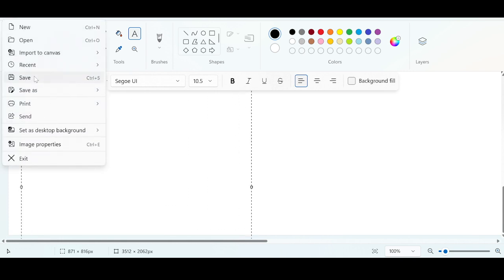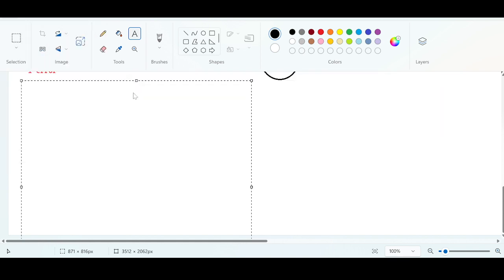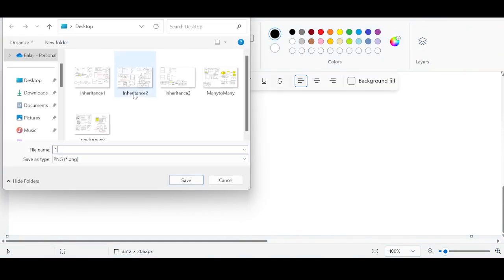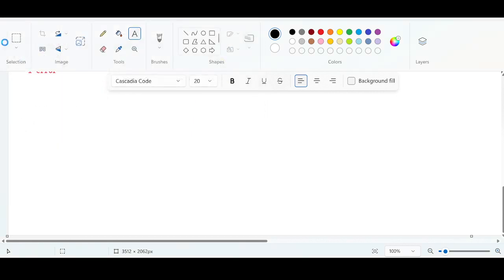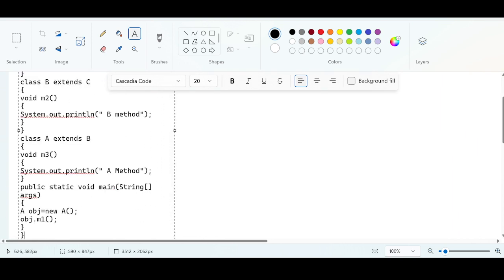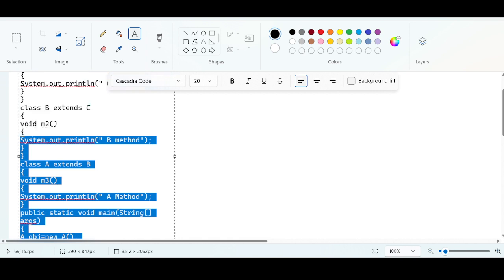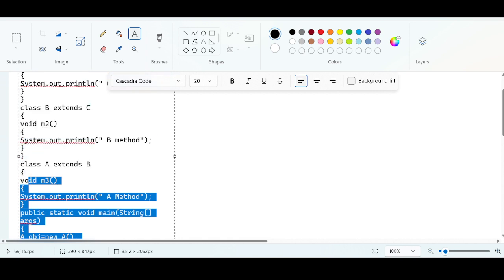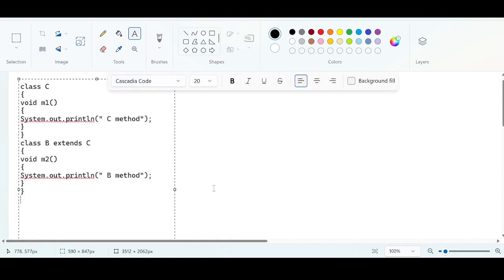What I'm going to do, I'm saving this. Inheritance test, all file new. So this is a new paint screen. Now focus here, guys. This is our code.